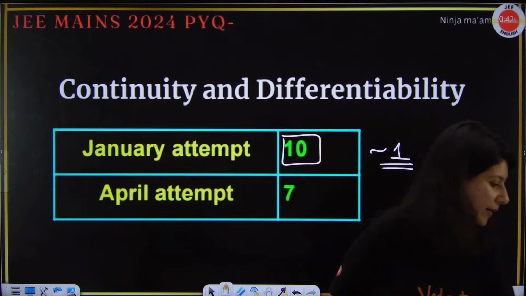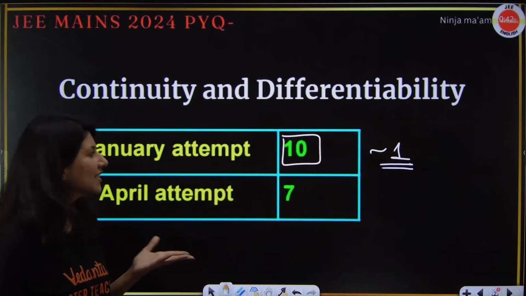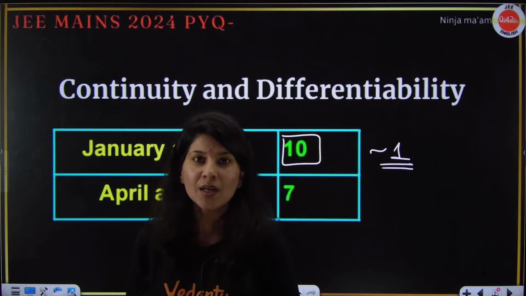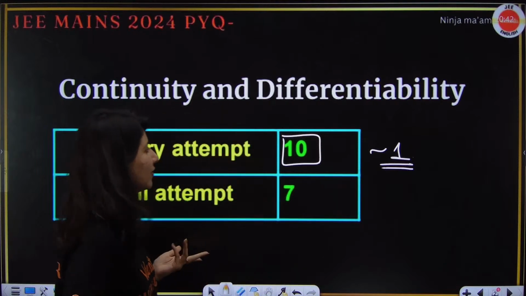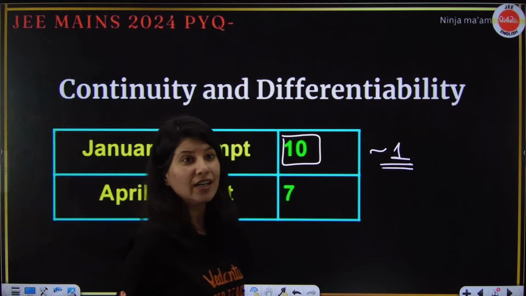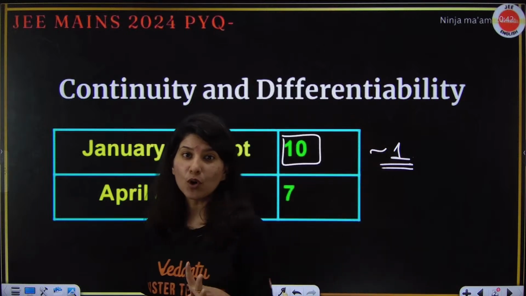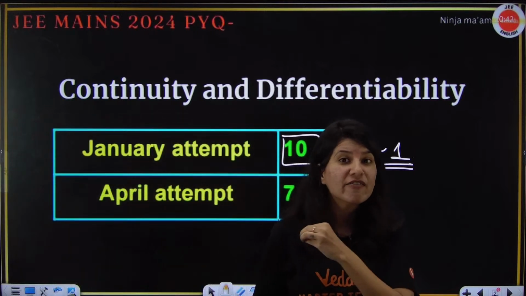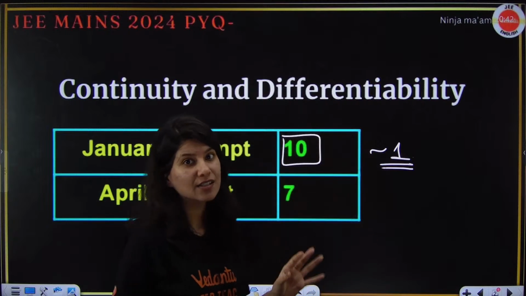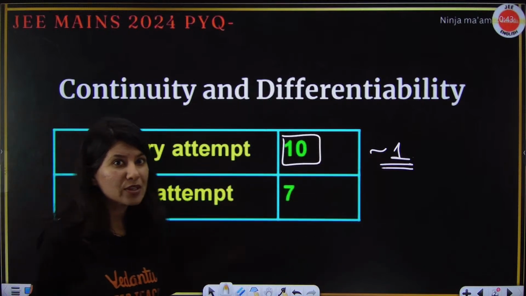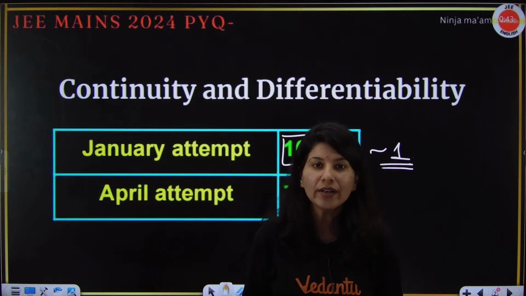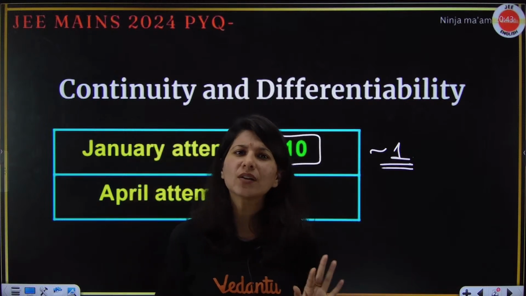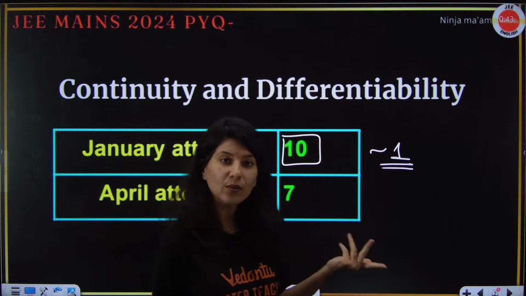All right, so we will do these 10 questions approximately within 45 minutes. That's the sole agenda, because I believe you must be thinking, ma'am, continuity and differentiability weightage is very less. No, I feel that this chapter is an opportunity, because the questions are not that difficult. Sometimes the questions are very easy, like within 5, 10, 15 seconds you can do some questions. Some questions might take less than a minute, but overall the questions are basic and easy. Sometimes hardly one question you will see tough in overall like January or April attempt.